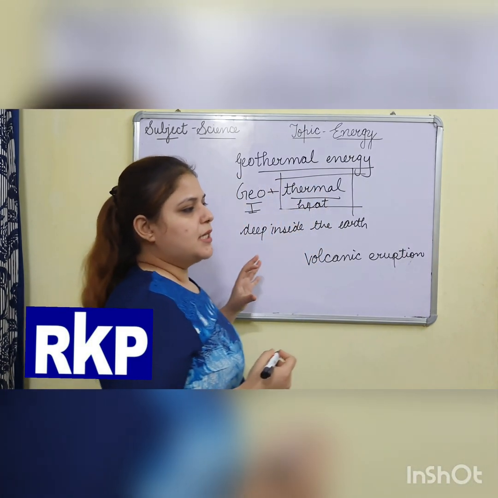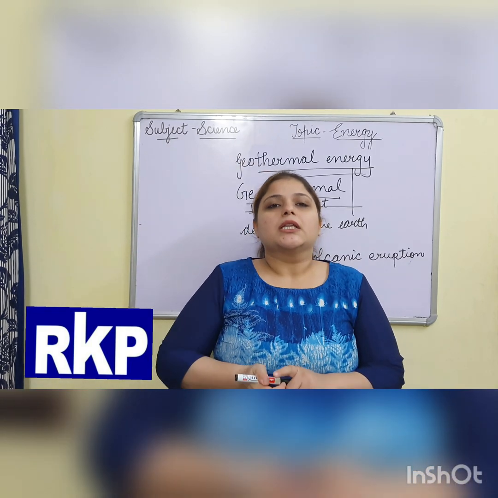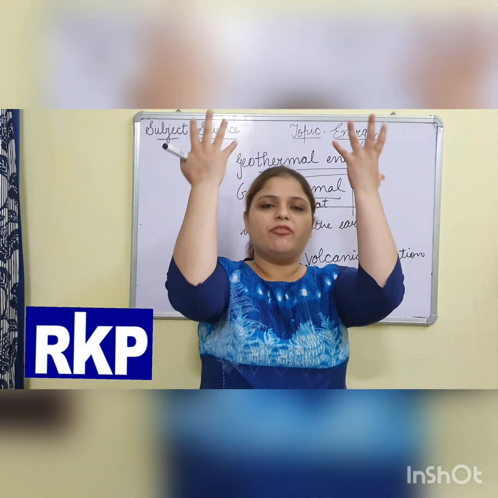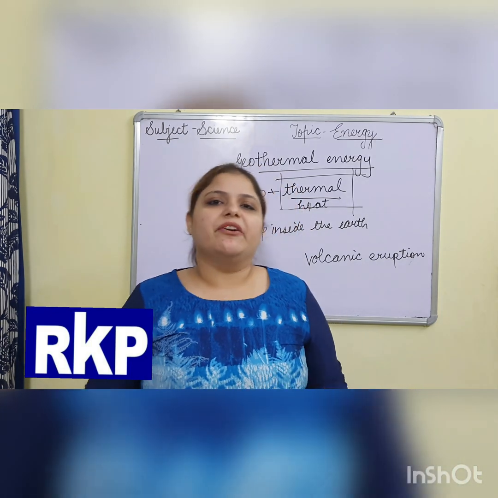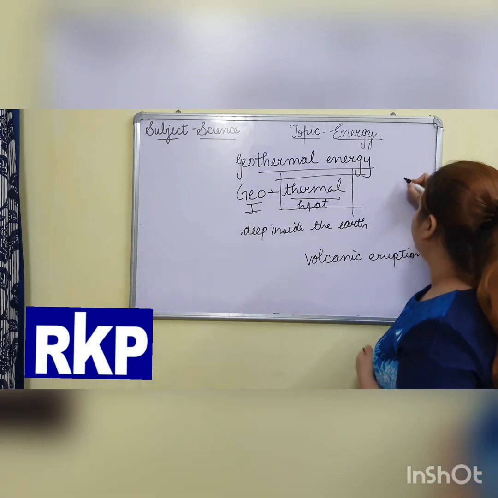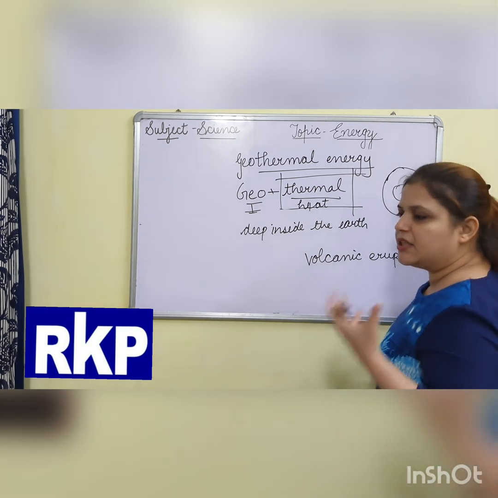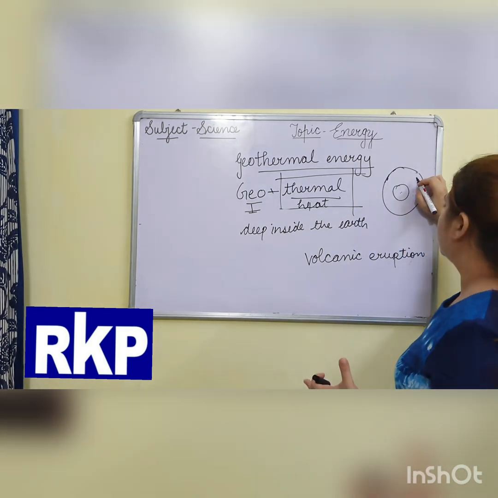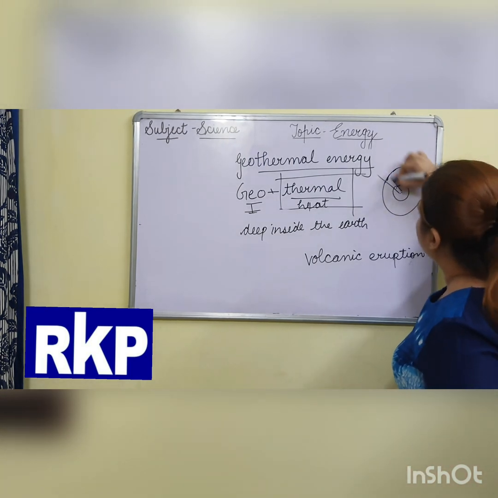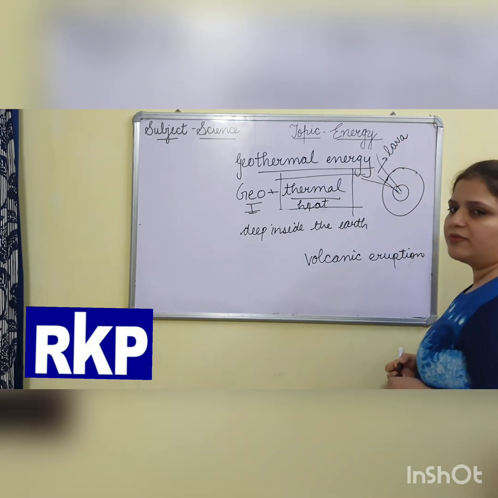Volcanic eruption means there are some areas on the surface of the Earth from where the things present deep inside the Earth come out with a great force. Some areas have a weak surface, and inside the Earth there is so much heat and pressure that suddenly all the things come out with a great force, and this we say as lava. This is known as volcanic eruption.